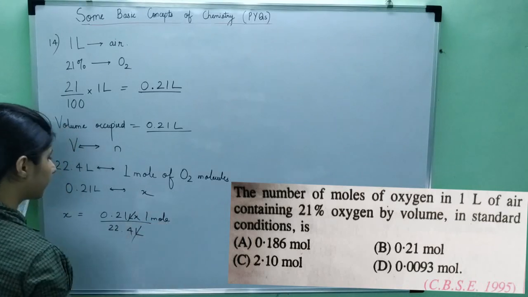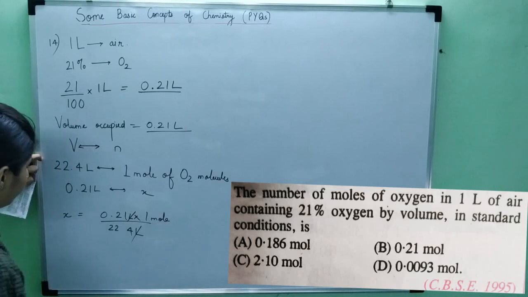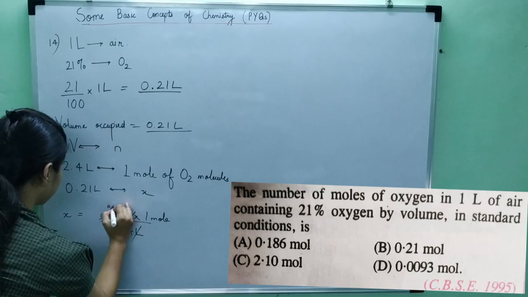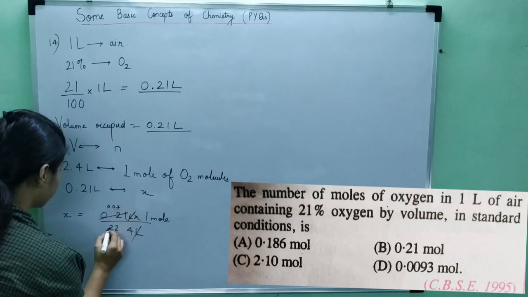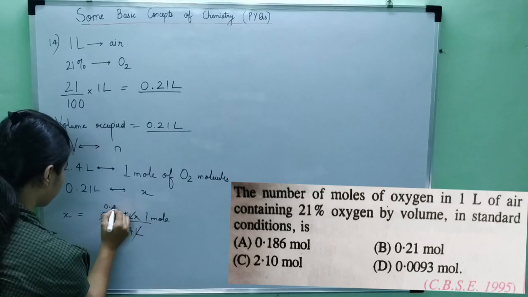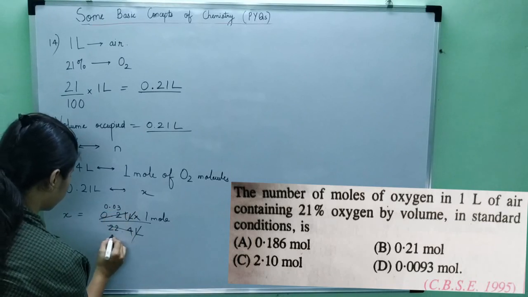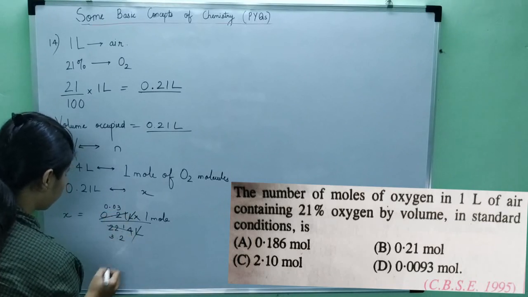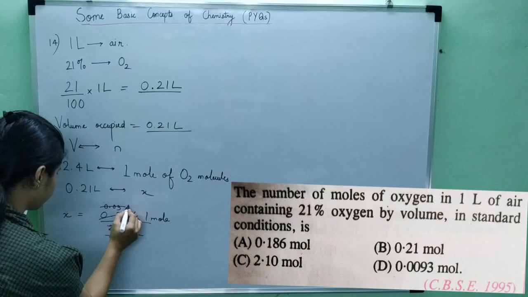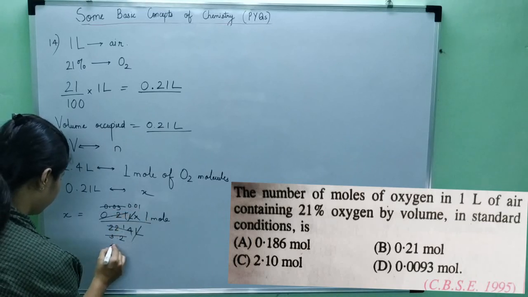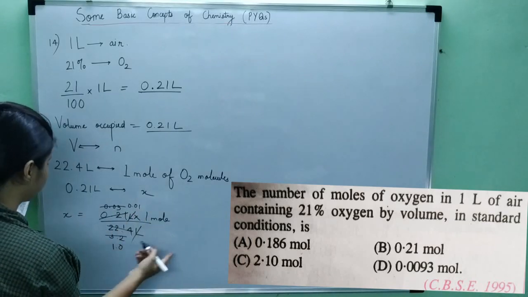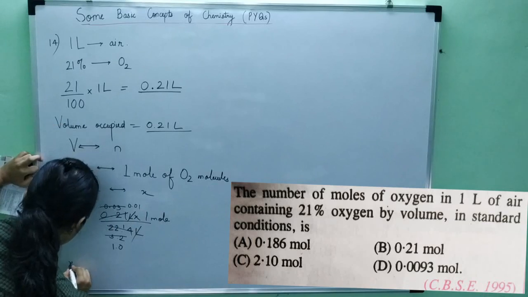If we see, liter and liter get cancelled, and the final answer will have the unit of moles. So this is 0.01 upon 1, which is 0.01. So x turns out to be what?